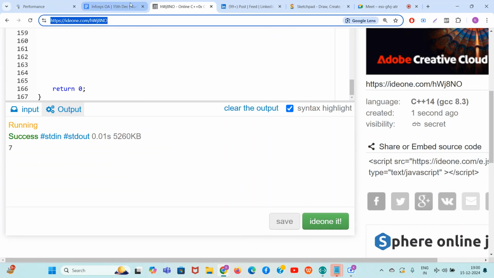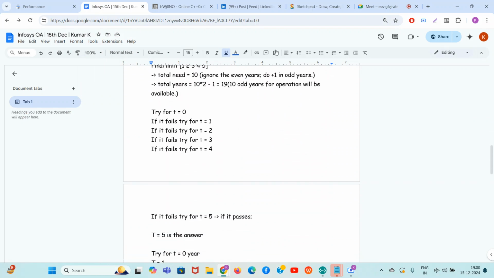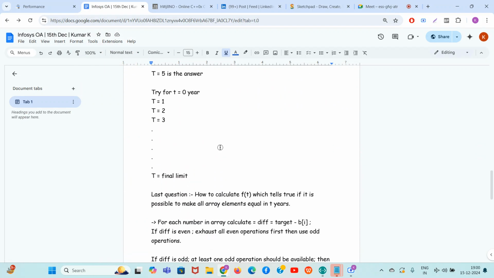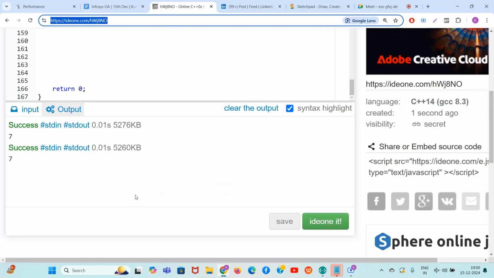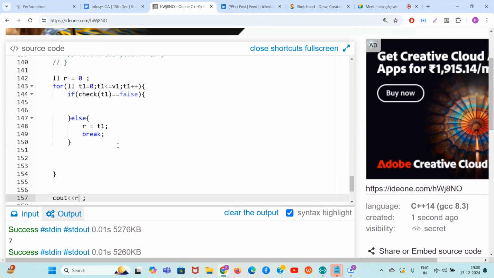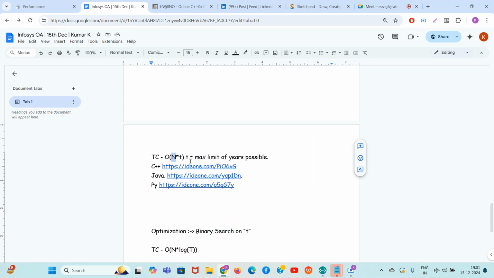Okay, this is pretty much solved. So all that is clear to you. So guys, it is taking n into t time. T is nothing but the maximum limit from 0 to t. We are iterating, and for each check function, which takes O of n time, we are traveling the array two times. So 2 into n into t is the time limit.